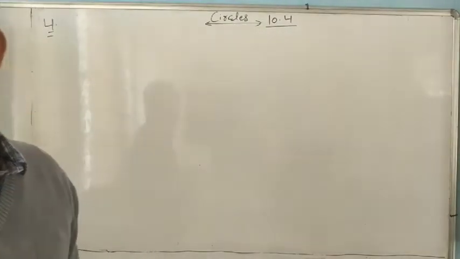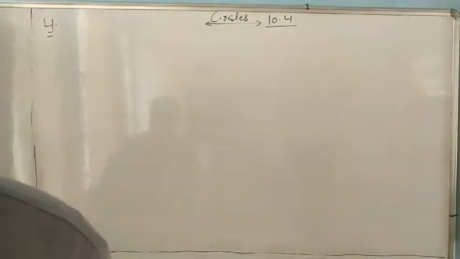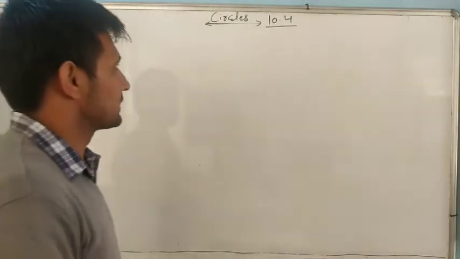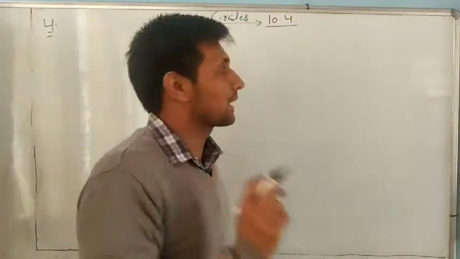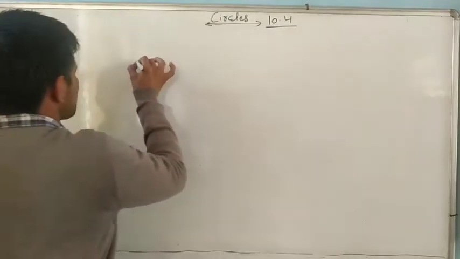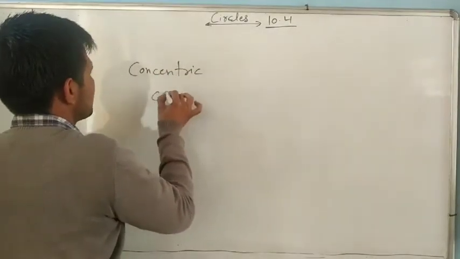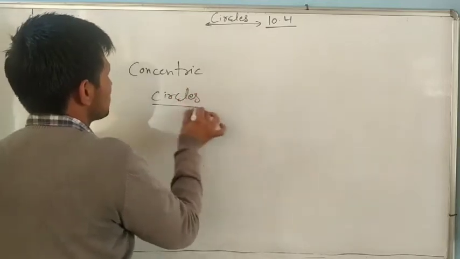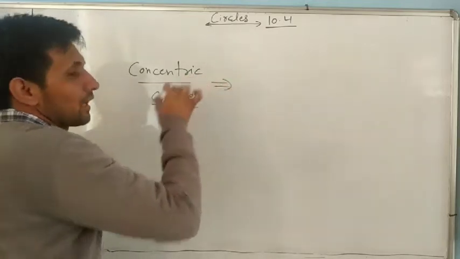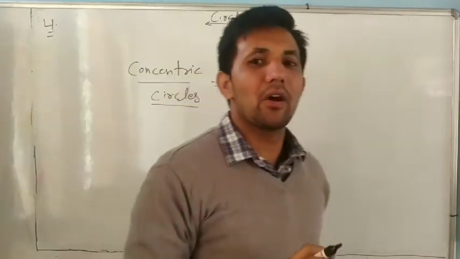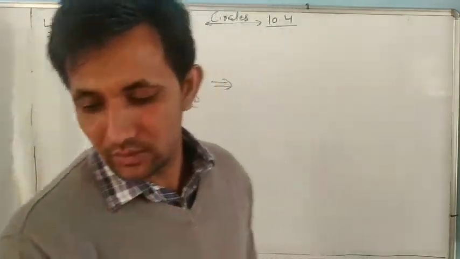If a line intersects two concentric circles. Concentric circles mean circles with the same center.